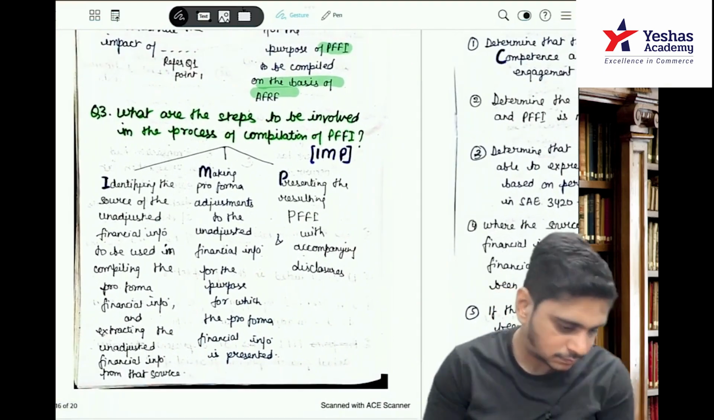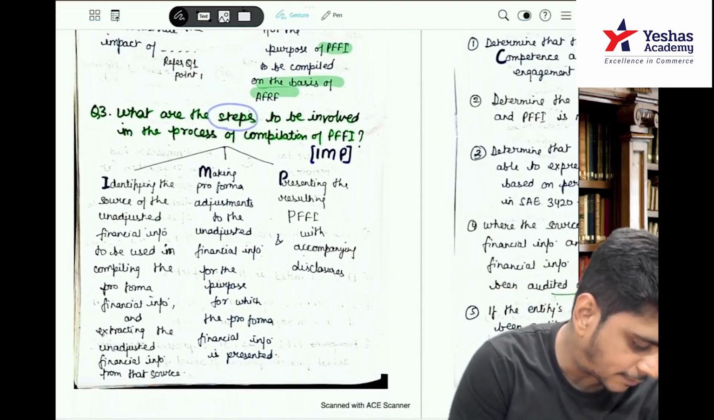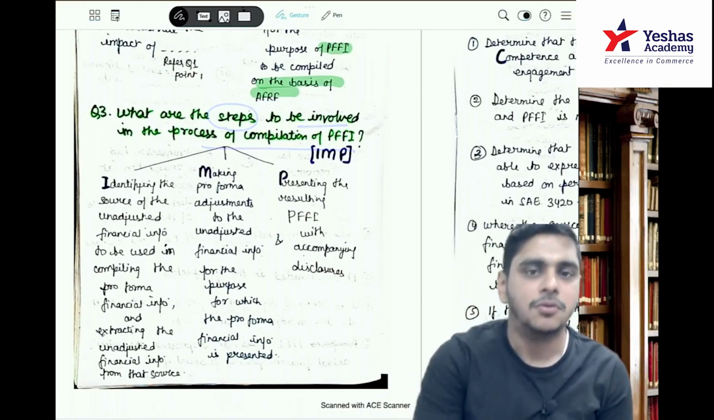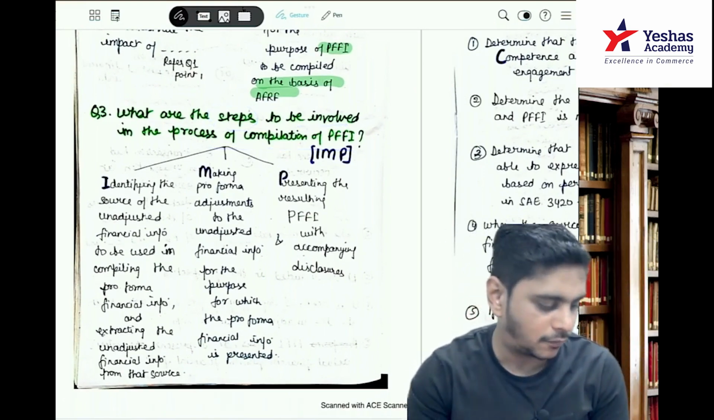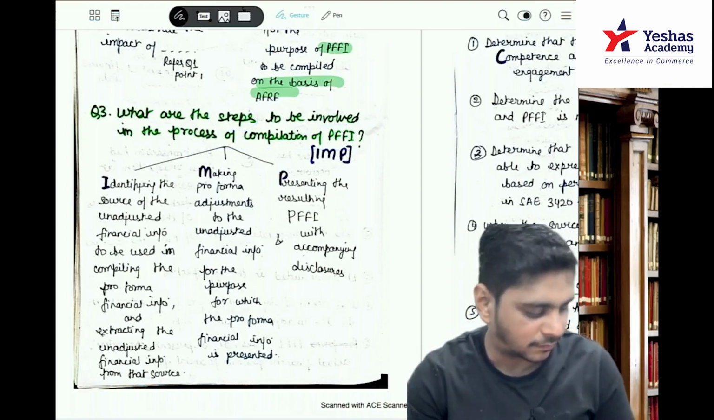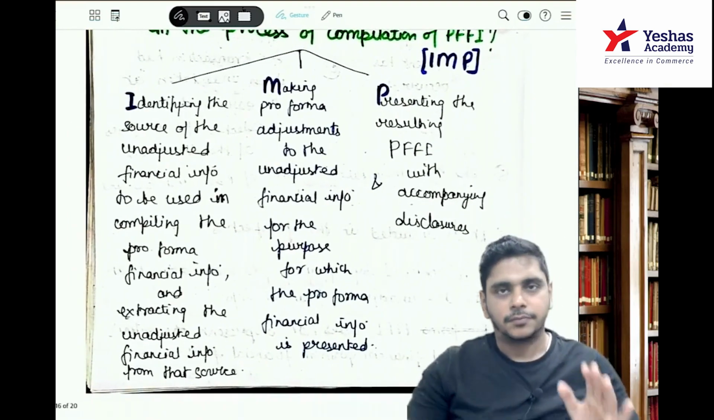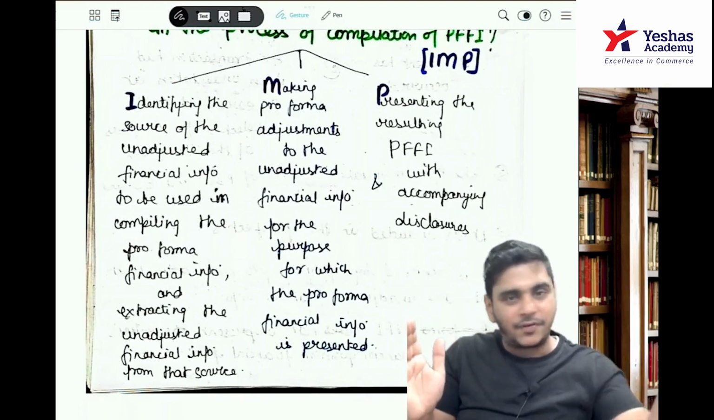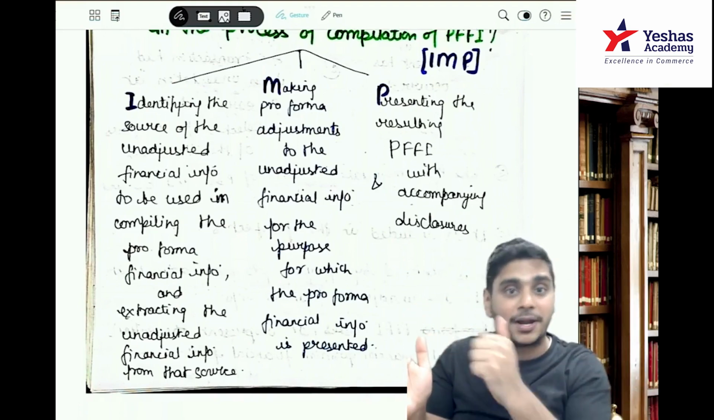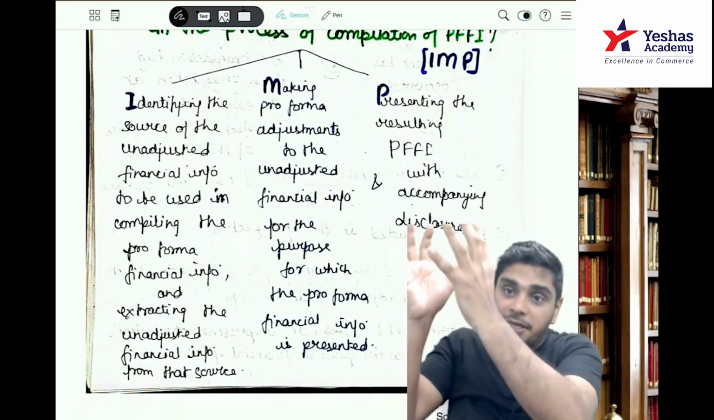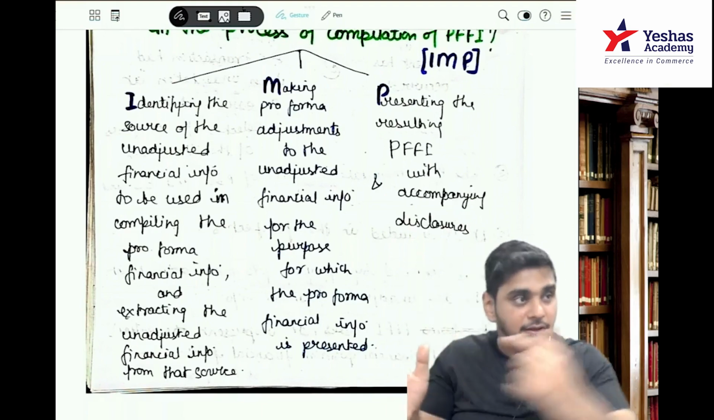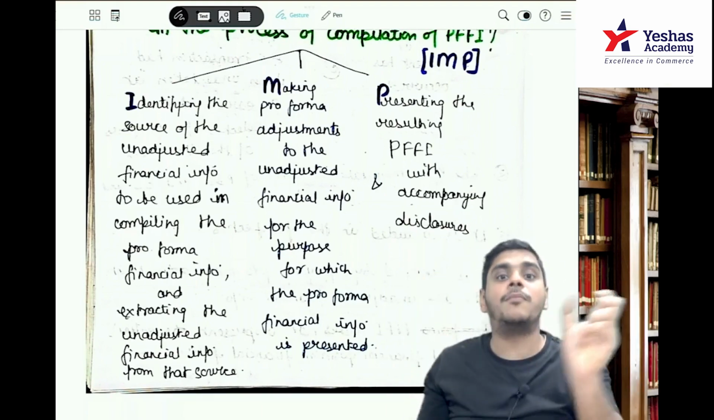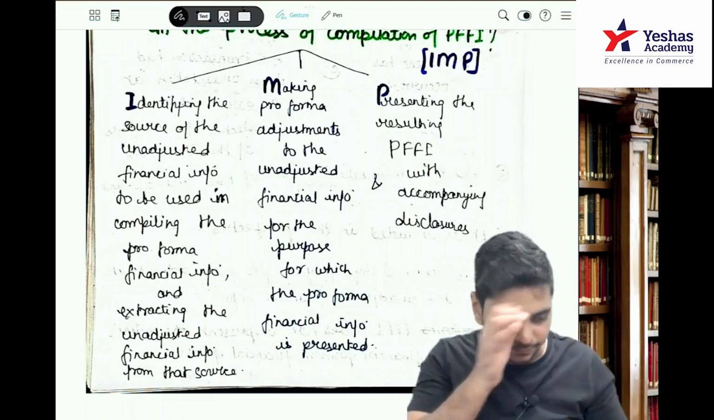Sir, what are the steps involved in the process of compilation of PFFI? Management's financial statements are there; they are unadjusted. Now we will attack with what? Pro forma adjustments. So first you identify where you are attacking, and what you are attacking with, the pro forma adjustments.